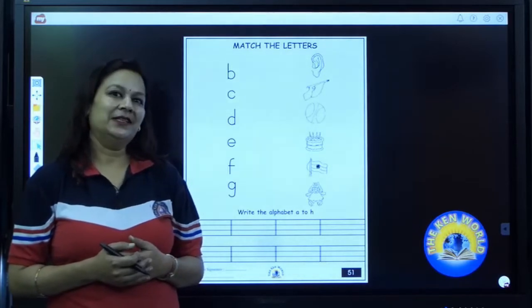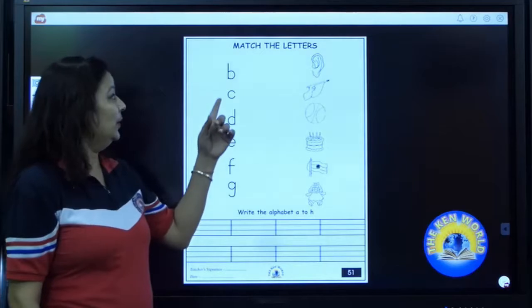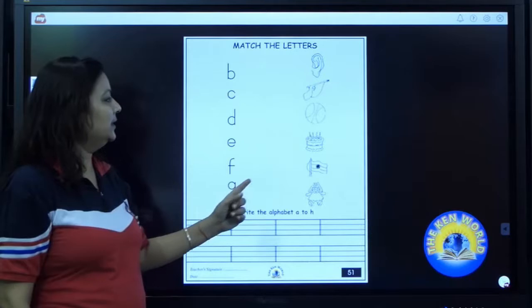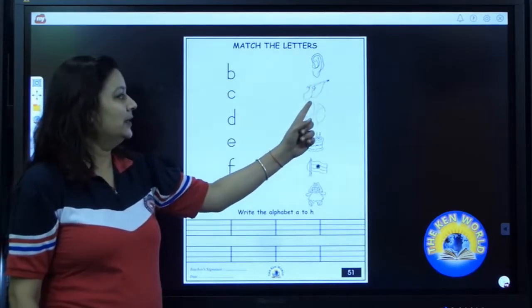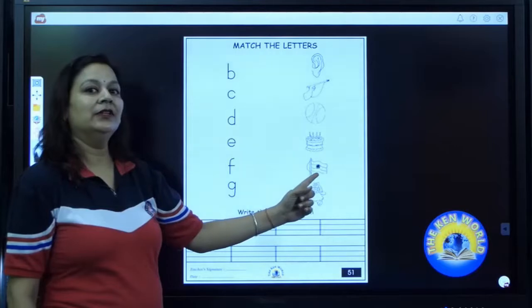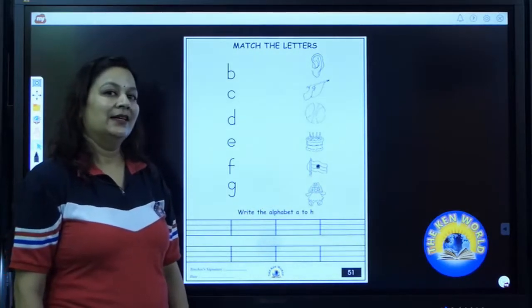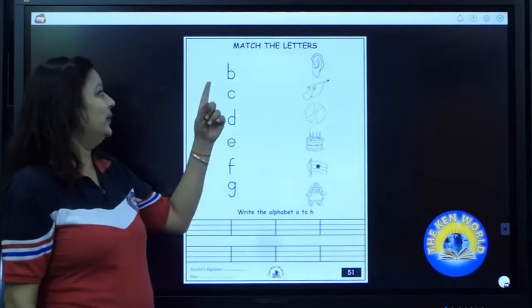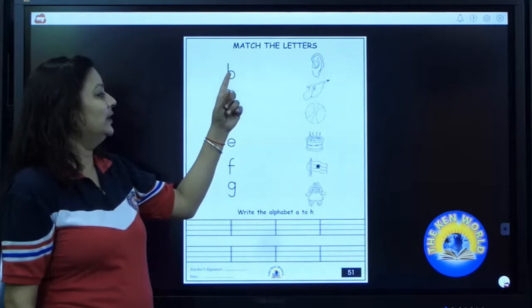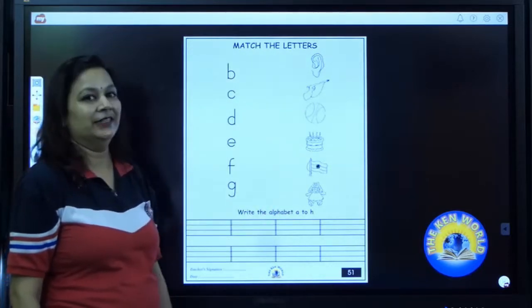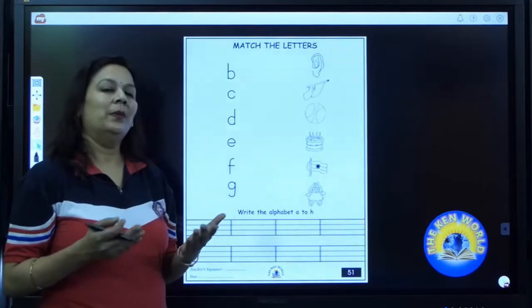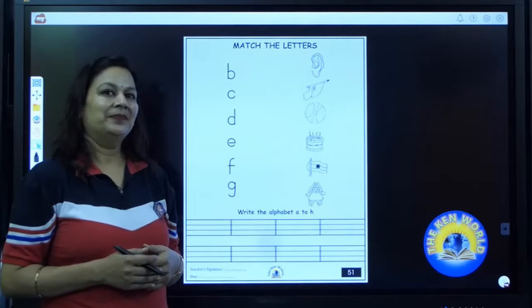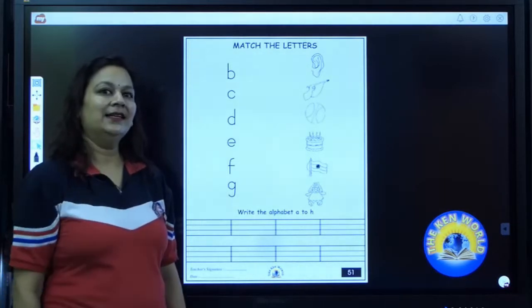It's a matching activity. Here we can see 2 columns. One column consists of letters and another column consists of the pictures starting with those letters. So did you get it? What we are going to do? Yes, we are going to match the letter with the correct picture. Now sit properly with your back straight. Take out your pencil. Hold your pencils like this.